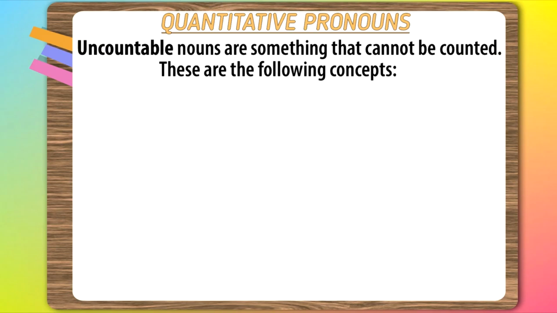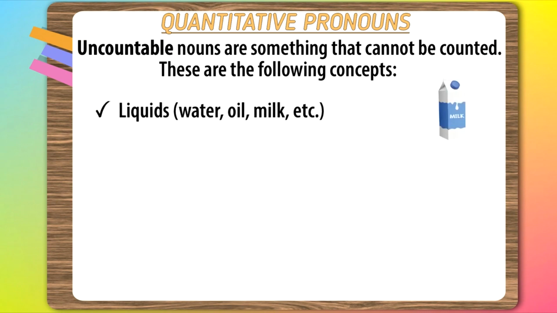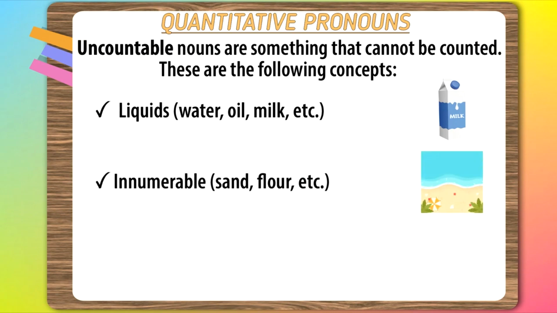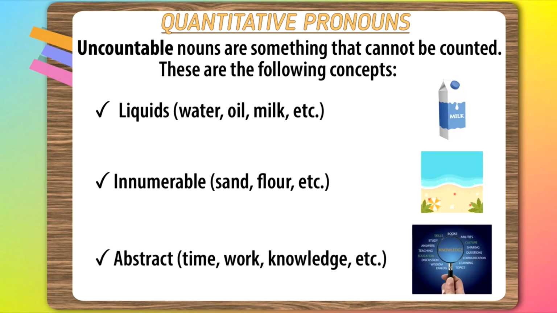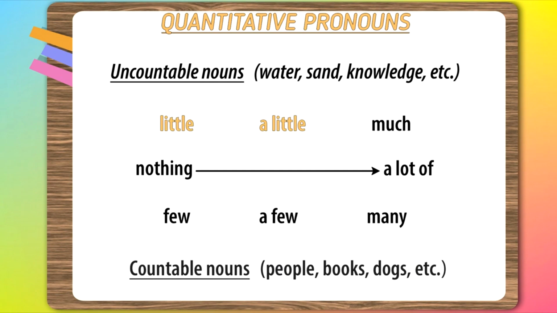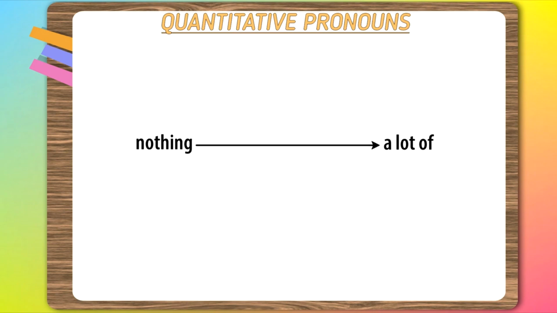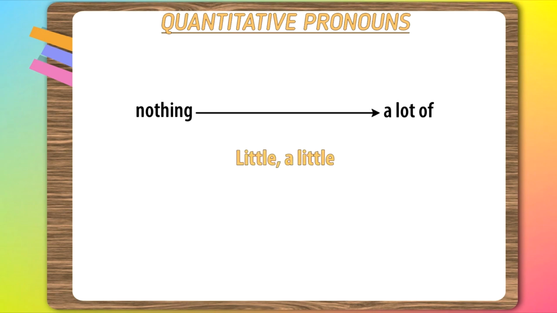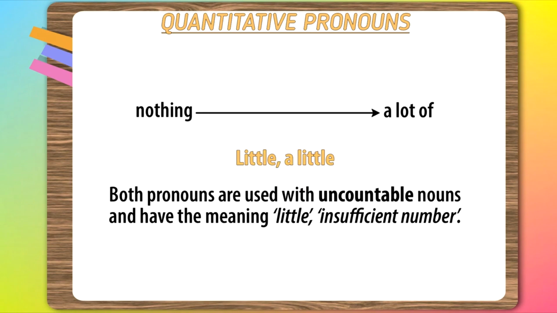Uncountable nouns are something that cannot be counted. These are the following concepts: liquids, such as water, oil, and milk; innumerable, sand and flour; and abstract, time, work, knowledge, etc. The scheme will best help understand how to properly use such pronouns for uncountable and countable nouns. Now let's take a look at each of the pronouns. Little and a little. Both pronouns are used with uncountable nouns and have the meaning little or insufficient number.